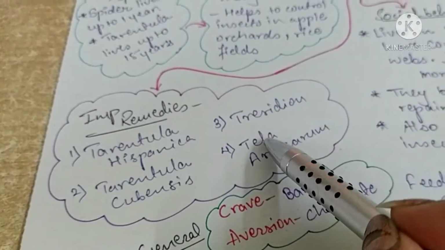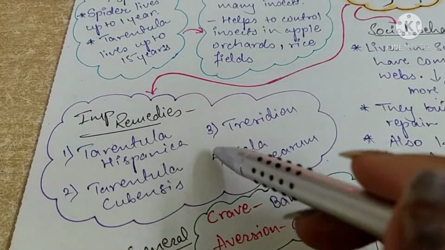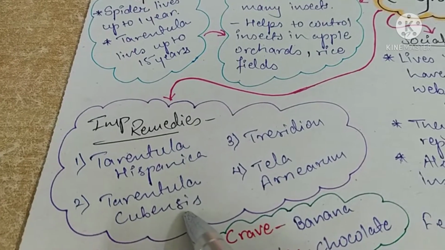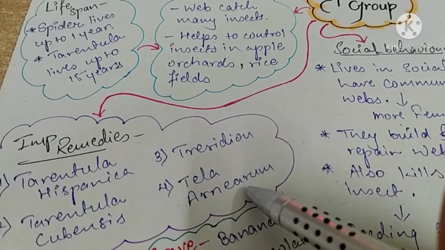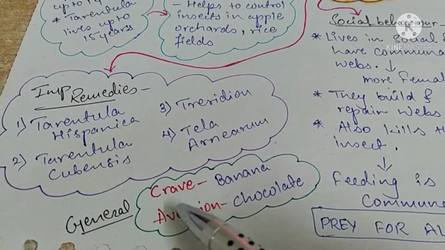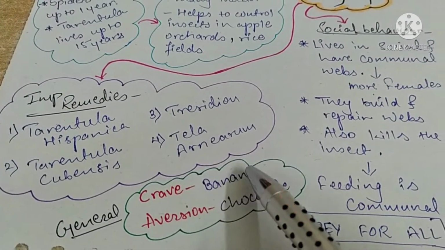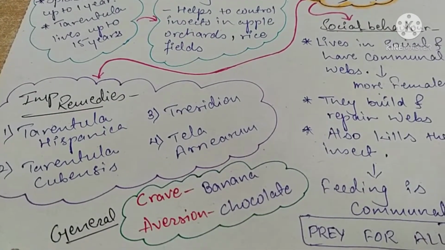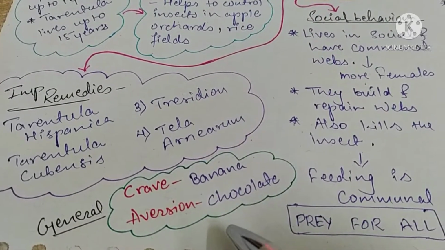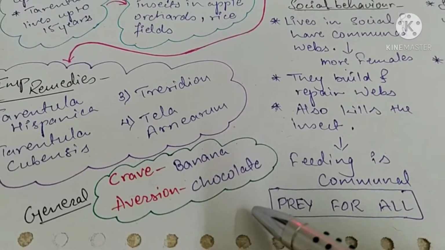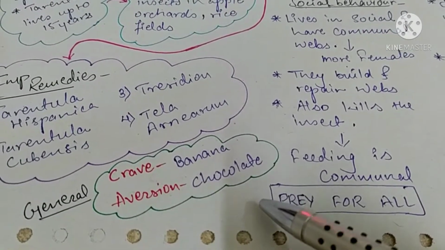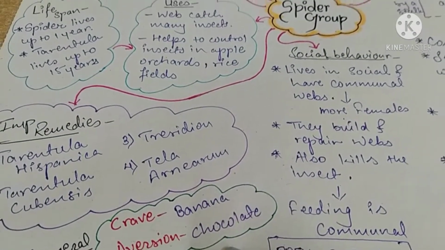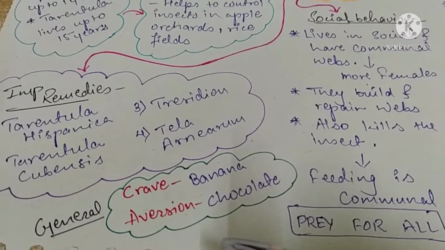These are some important remedies from the spider group. First is Tarantula hispanica, Tarantula cubensis, Theridion and Tela araneae. General characteristics: the patient craves banana and has an aversion to chocolate. I have seen in my pediatric posting that some children have a strong disgust for chocolates. They say, no, I just hate chocolate, I don't like the smell of chocolate. These are the children or persons to whom spider group remedies commonly suit.